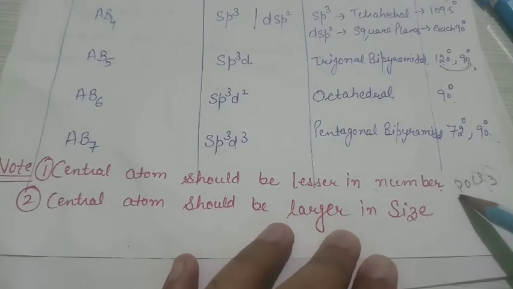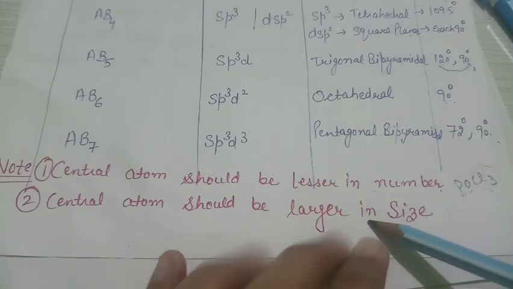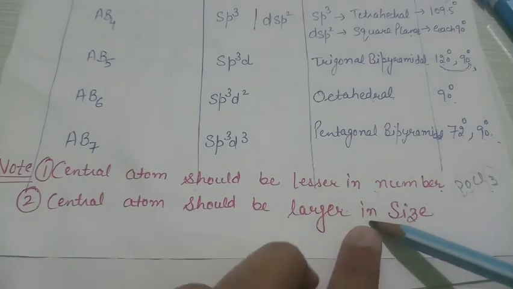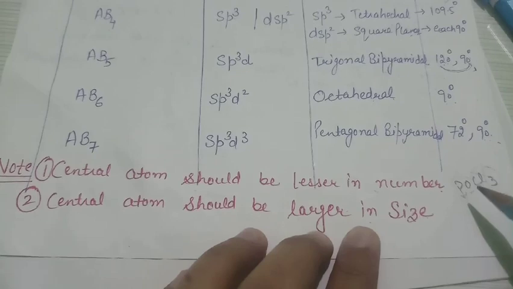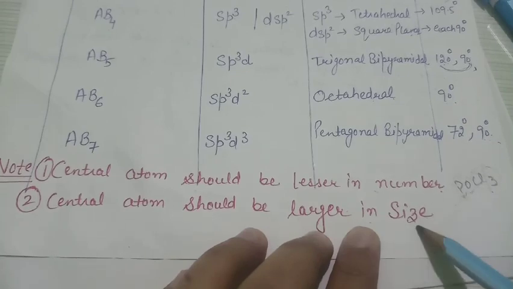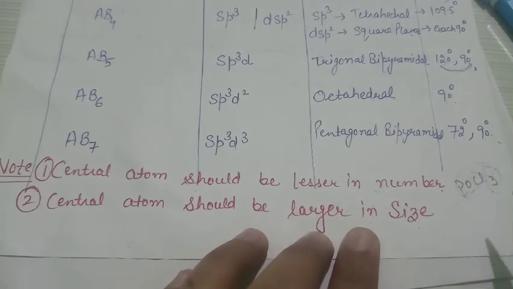Next, there is a doubt between phosphorus and oxygen. The second factor is that the central atom should be larger in size. That means out of the elements you are left with, the element that is larger in size acts as the central atom. Out of phosphorus and oxygen, the one with the larger size is phosphorus. So phosphorus acts as the central atom in the molecule of POCl3. In this manner, you have to decide the central atom for each example.